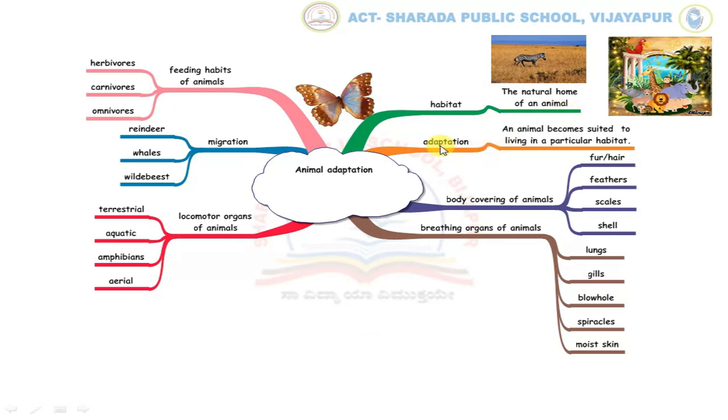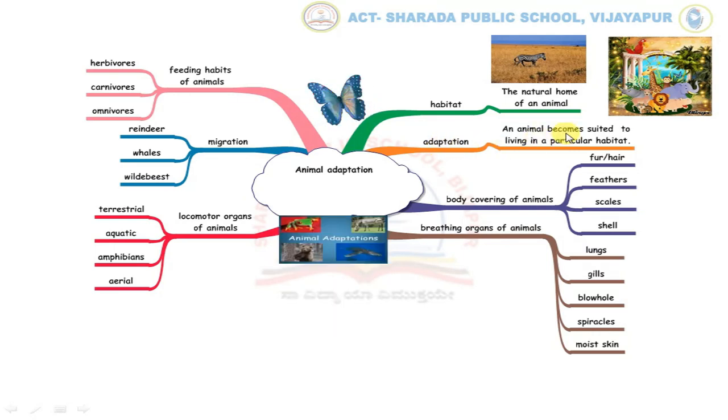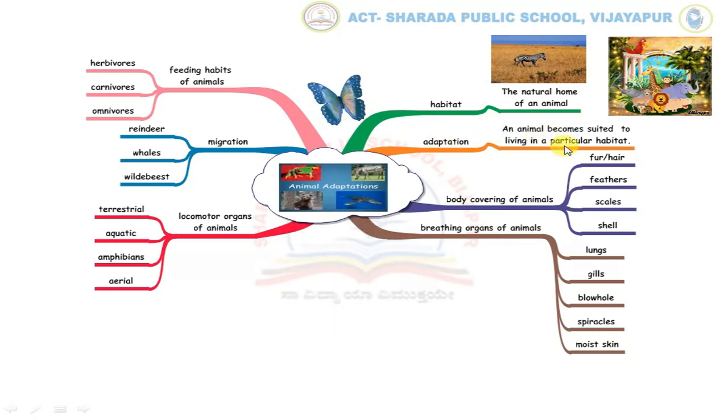The next is about adaptation. An animal becomes suited to living in a particular habitat. Adaptation is a long-term permanent change in an organism. Different types of animals show different types of adaptations, such as in their body coverings, then the breathing organs of animals, and their movement. First, we'll discuss about body coverings of animals.